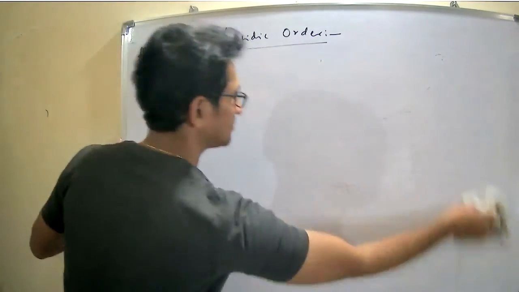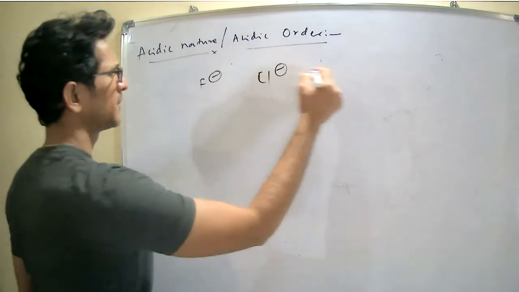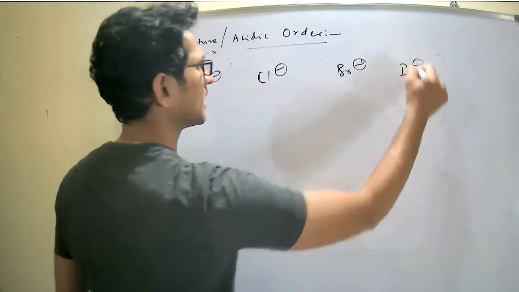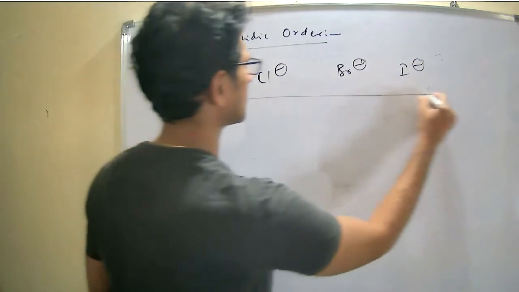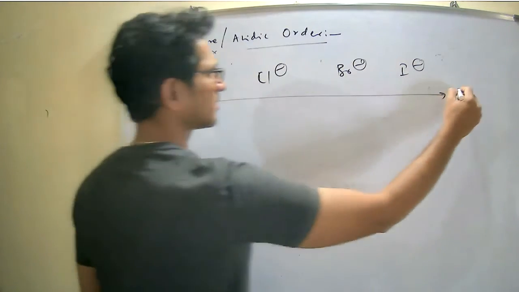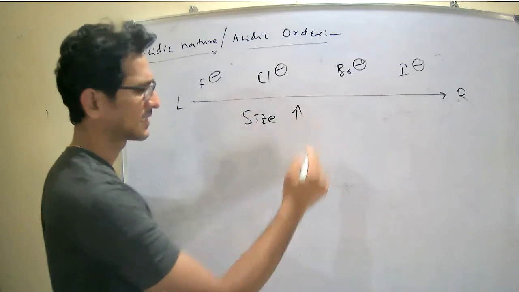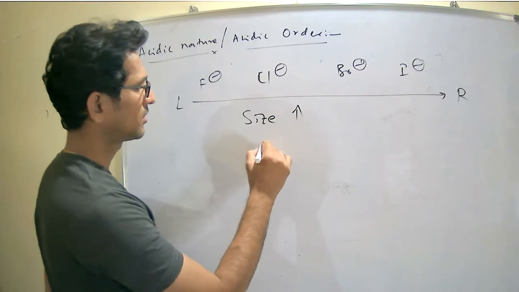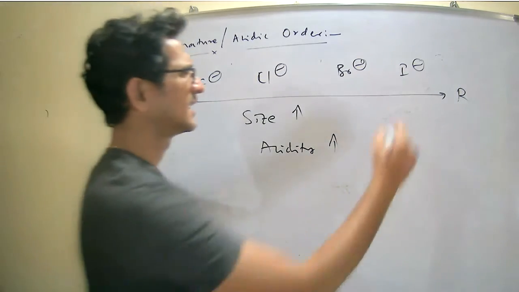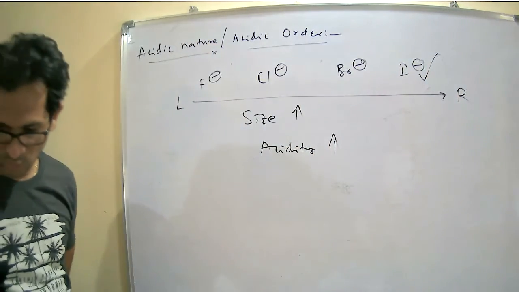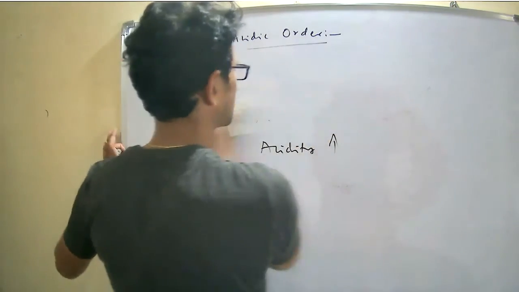Then F minus, Cl minus, Br minus, I minus. So which is more acidic in nature? From left to right, what happens? Size increases. Size of the anion increases. Therefore, acidity increases. More acidic in nature. Right? Last example of today's class.